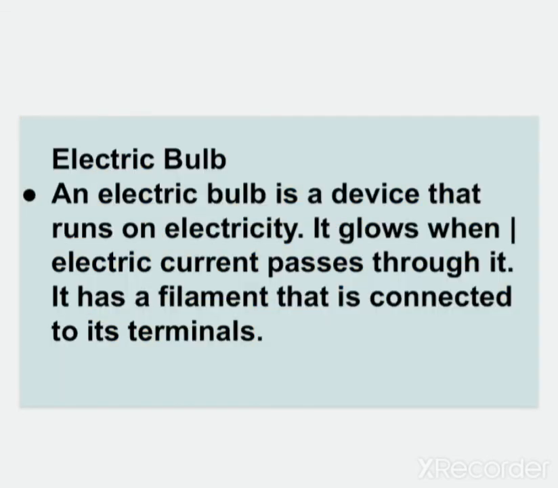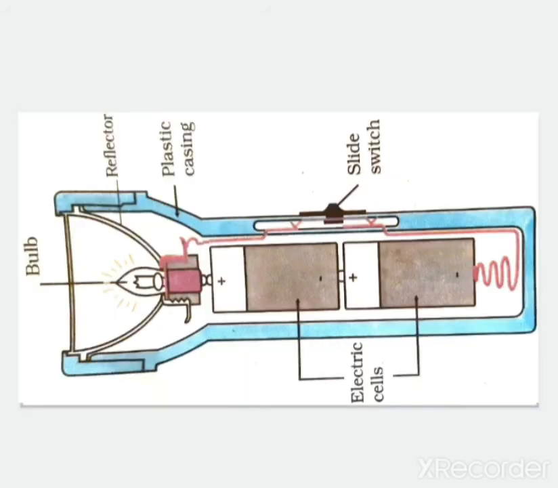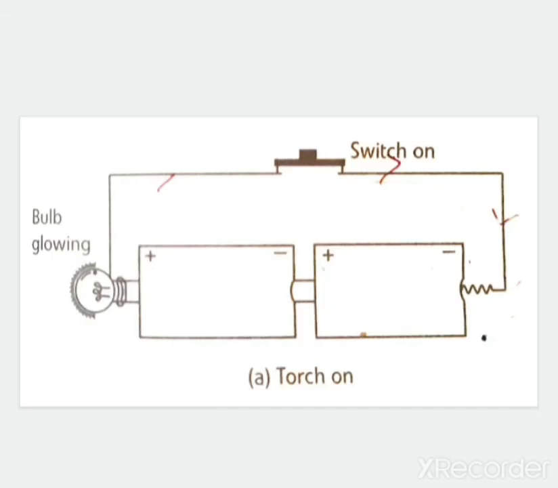After this we studied about the electric bulb, and we studied that inside it a filament is there, and the filament is made up of tungsten. And now we studied about the electric torch, and the circuit of the electric torch also, that there are two batteries, a spring, connecting wires, a switch, and a bulb.